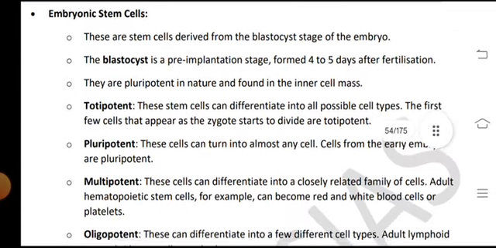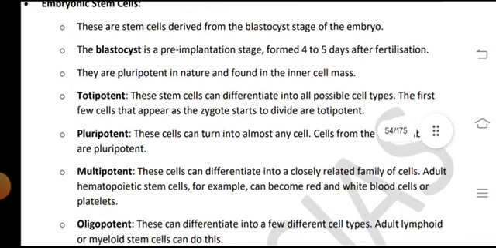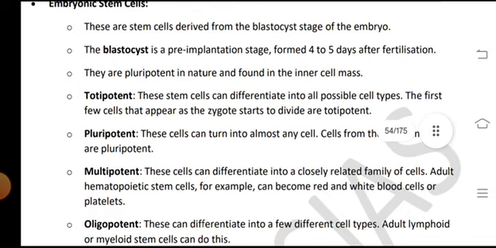Embryonic stem cells. These are stem cells derived from the blastocyst stage of the embryo. The blastocyst is the pre-implantation stage formed 4 to 5 days after fertilization. They are pluripotent in nature and found in the inner cell mass.